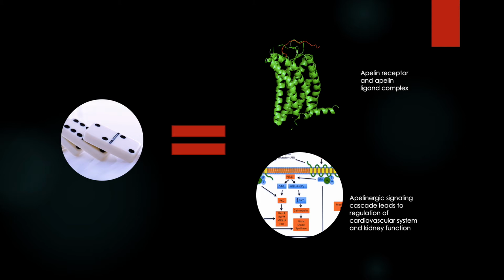In terms of relating this to the human body, we all have that one domino that causes an explosion of events just by activating it. These are called receptors, and there are many different types with different functions. One important type that we have is called the apelin receptor, which when activated by the apelin ligand, causes a cascade of events that is responsible for regulating our cardiovascular system and kidney function.